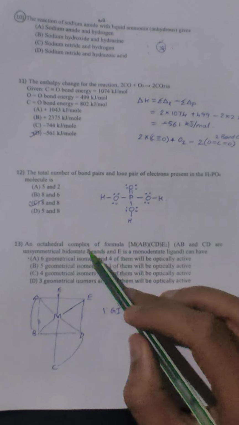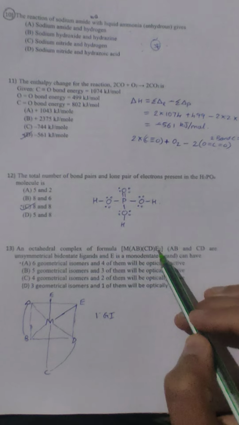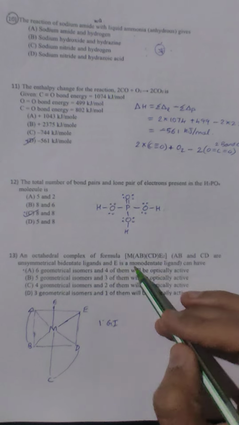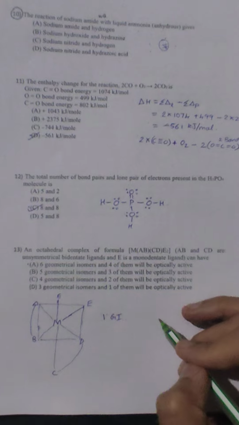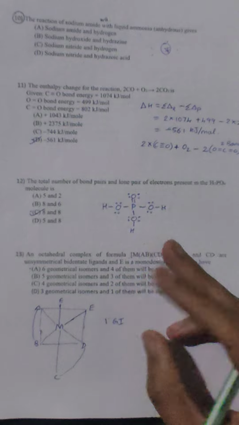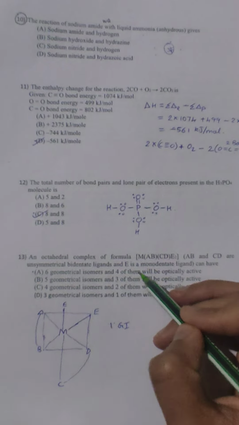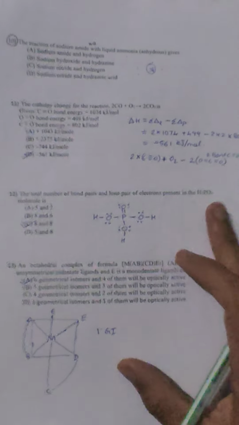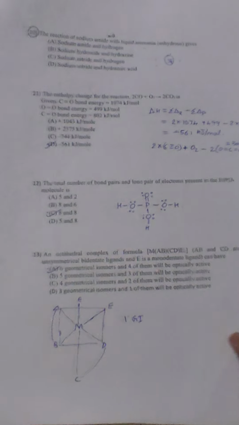So the next question is octahedral complexes of the formula MABCDE2, where AB and CD are unsymmetric bidentate ligands and E is a monodentate ligand. In this case, you have to draw all the structures. If you go on drawing the structure by changing the position of the ligands, you will get 6 geometric isomers, out of which 4 are optically active. So you have to draw all the possible structures and check which are optically active and which are geometrical isomers.